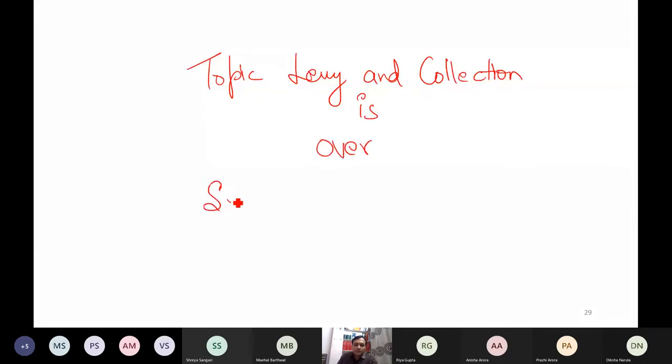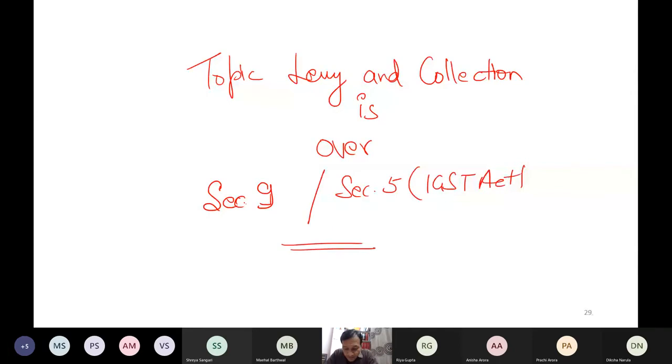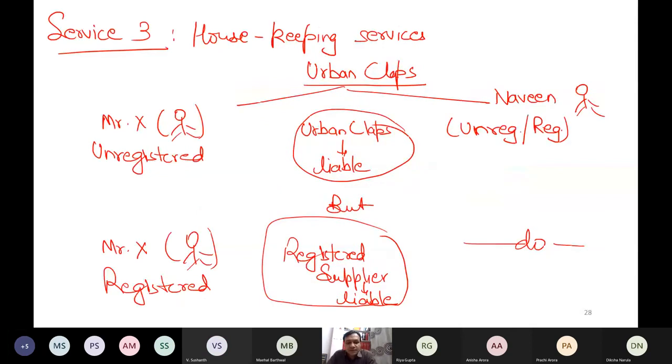Sir, can you get to the previous? Section 9, please wait, and section 5 of IGST, 100% complete from my side. Yes, please ask what you are saying. Sir, can you get to the last slide? I mean the previous slide. Yes, please, ask. Your voice is creating some disturbance, so I'm not understanding what you are saying. Can you speak again? Done, sir. Thank you. Okay, okay.